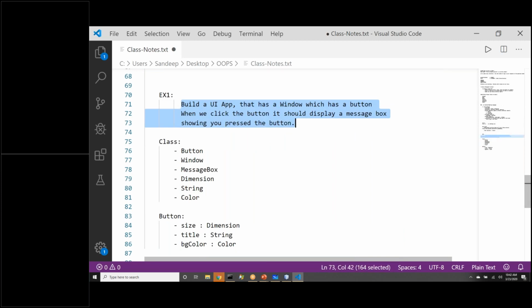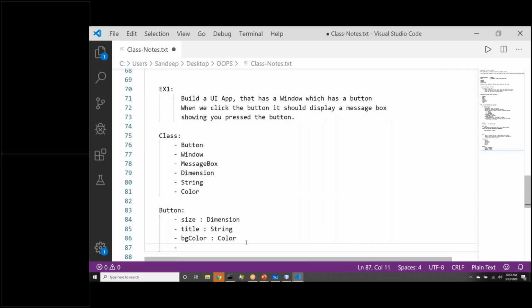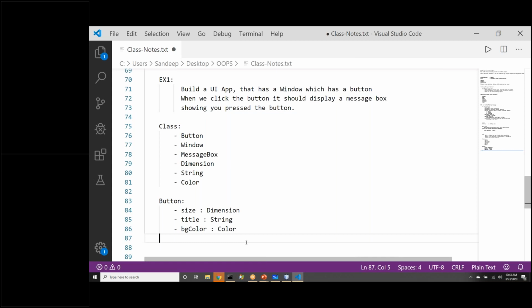Okay, so Nilima says, sir, does position come under attribute? Yes, Nilima, position can also come under attribute. That is true, because where you are placing button on the form, that will become a position attribute. So button will have a position attribute in context of the form, in context of the window, but only button will not have any position attribute, right? In overall application, position will come into picture, when we are attaching a button to the window. So right now I'll stay till here.